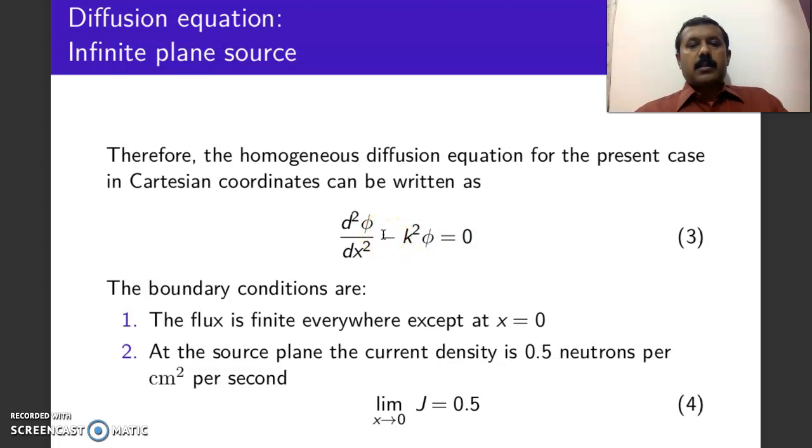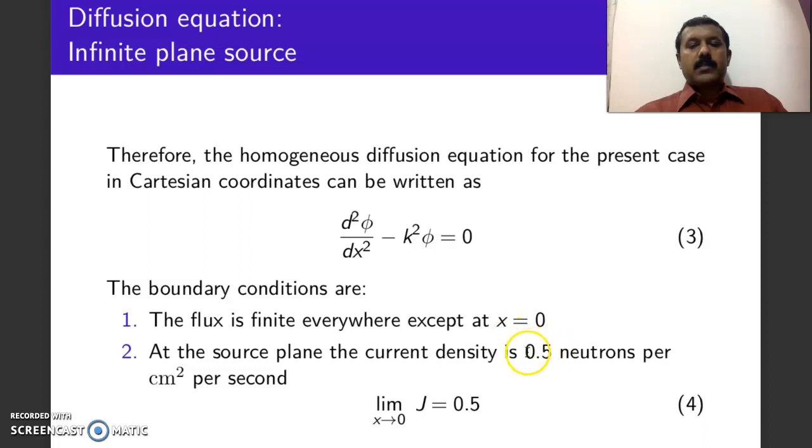This is a second order homogeneous differential equation. If we solve this, we get some arbitrary constants. In order to eliminate these arbitrary constants, we have to use boundary conditions. What are the appropriate boundary conditions for this? We assume that the flux is finite everywhere except at the source position, that is at x is equal to 0. And at the source plane, the current density is 0.5 neutrons per centimeter square per second.